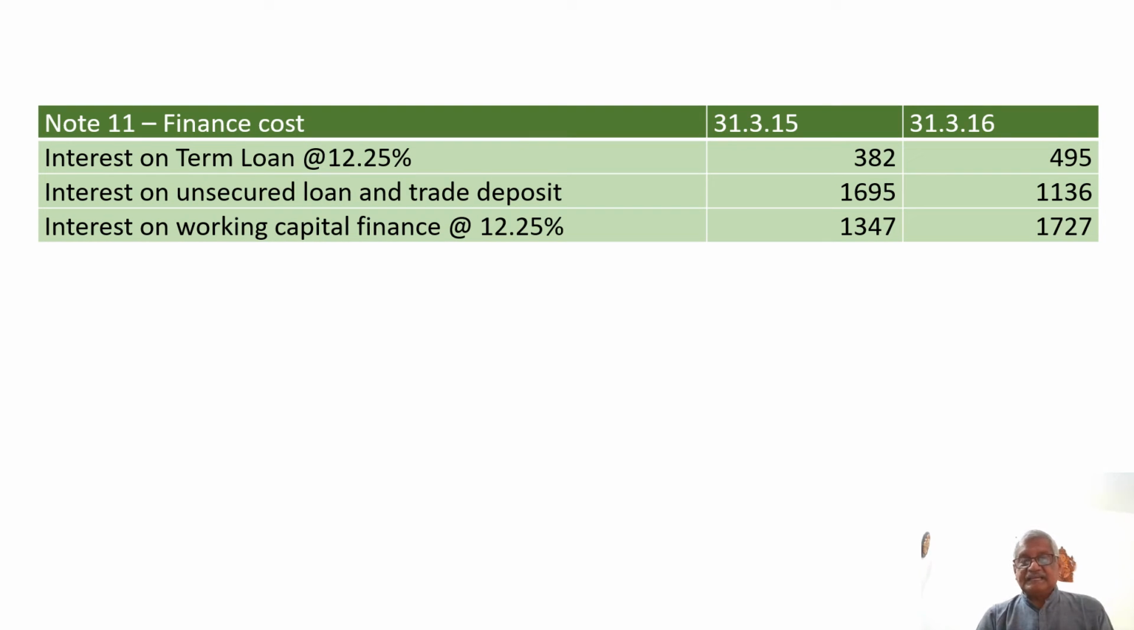Say for example, in this case, the finance cost includes only interest: interest on term loan, interest on unsecured loan and trade deposits, and interest on working capital finance. So naturally, the interest on unsecured loan and trade deposit goes to outsiders, whereas the interest on term loan and the working capital finance is to the bank. Again, 2 years figures are given for better comparison.